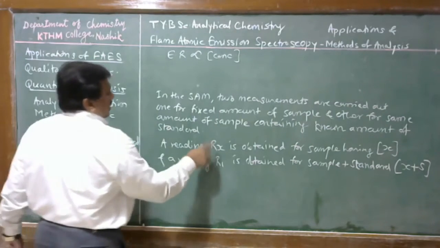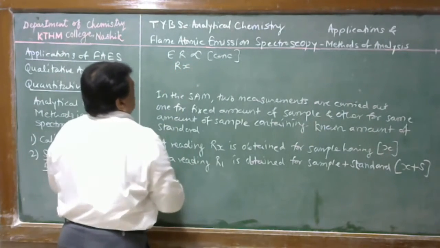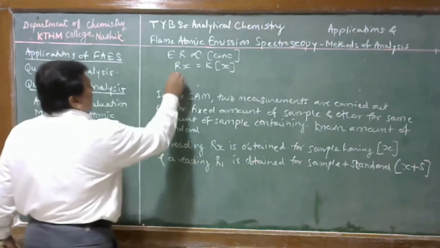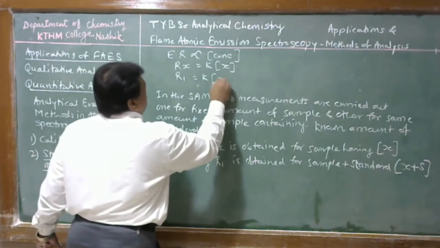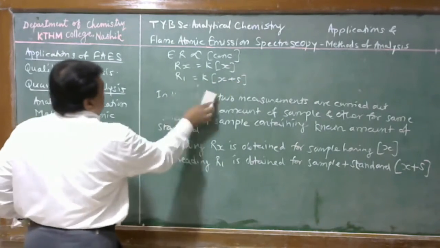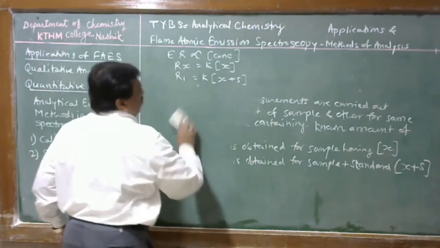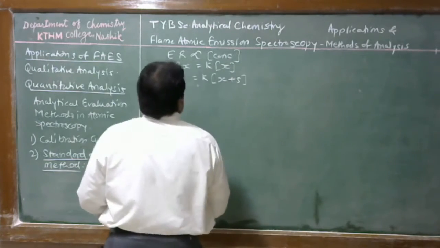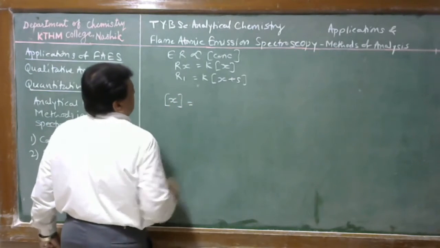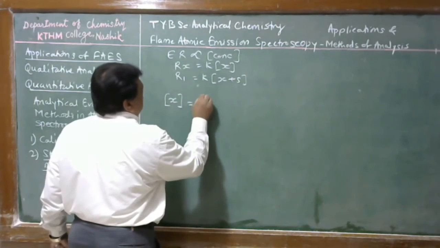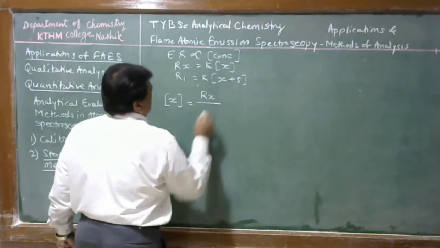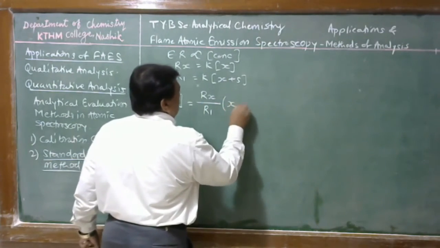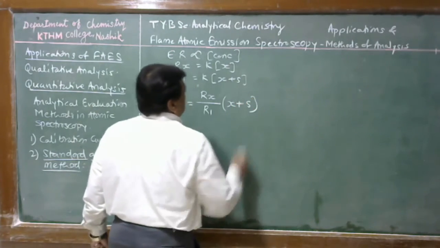Therefore, Rx is equal to K into concentration of X, and R1 is equal to K into concentration of X plus S. If we divide equation 1 by 2, or 2 by 1, we get the value of X. Therefore, the concentration of X can be determined like this: the instrumental reading for the sample, Rx, upon the instrumental reading for the sample and standard, into the amount of standard and the amount of sample.